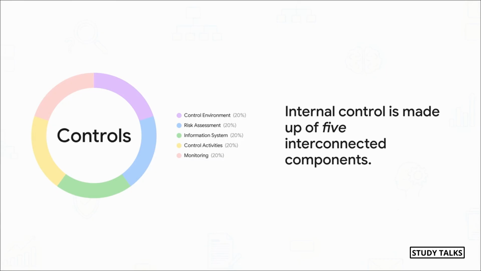Then there's the company's own risk assessment process. Next is the information system. You know, how all the data gets handled. Fourth, you have the specific control activities, things like getting approvals or doing bank recs. And finally, there's monitoring of controls, which is just making sure the whole system is working like it should.